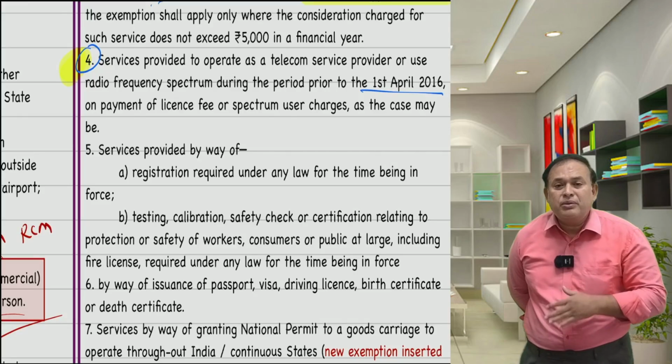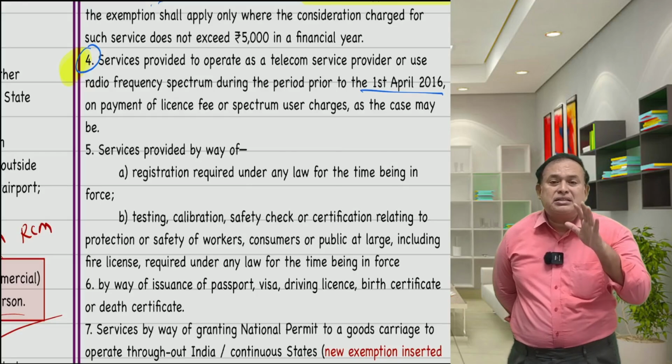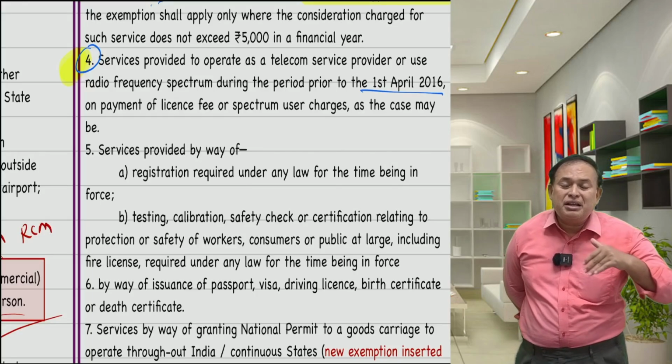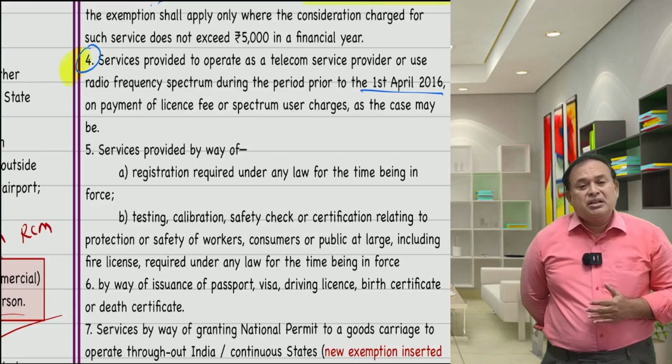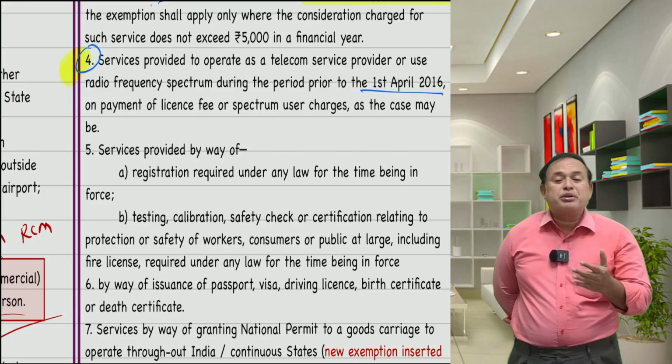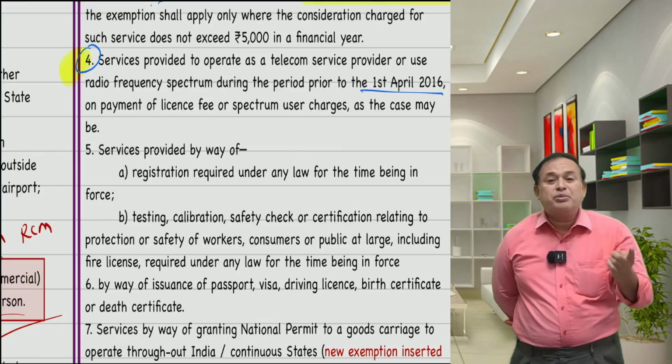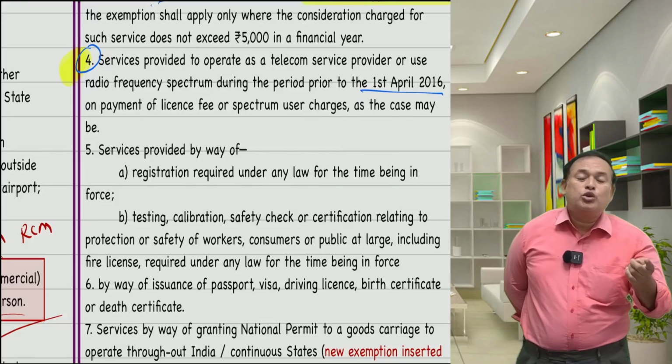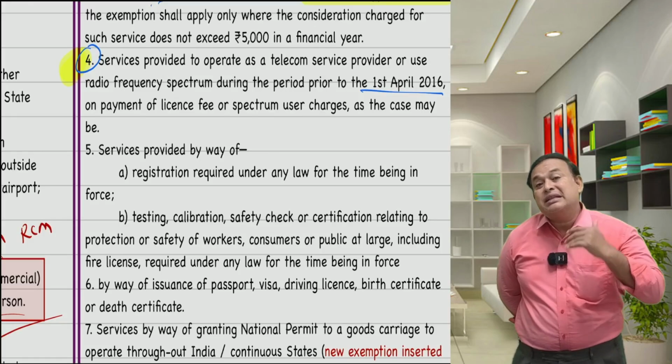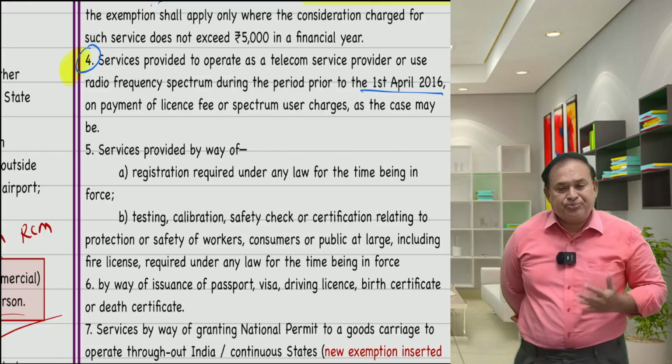What is the spectrum? The space in the satellite to use for telecommunication purposes. In that case, prior to 1st April 2016, such allotment of license by the telecom ministry to telecom operators was exempted under the service tax law.